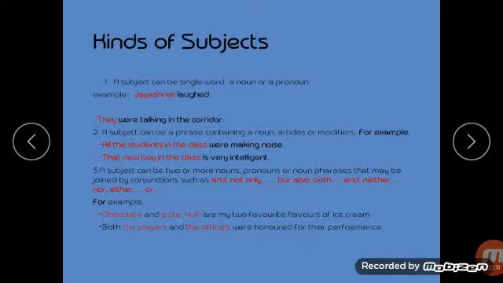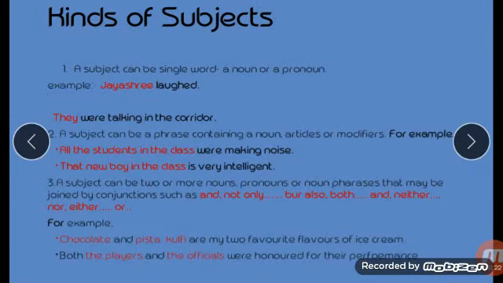So here you can see kinds of subjects. A sentence can have one or more subjects. Let us see what they are. First, a subject can be a single word, a noun or a pronoun. Example, you can see in this sentence, children, a subject can be a single word. Single word means here, "Jayashri laughed." So this is the sentence, no? "Jayashri laughed." This is the one sentence.